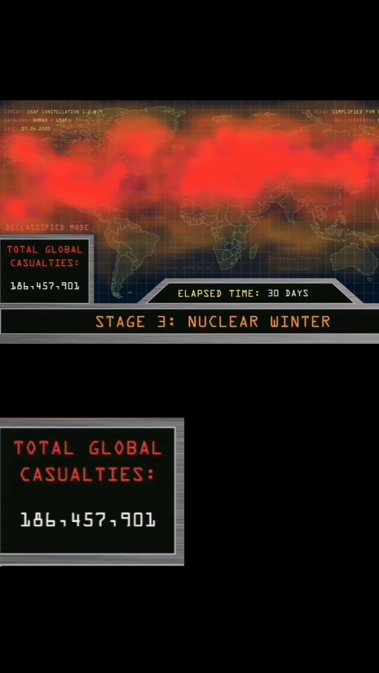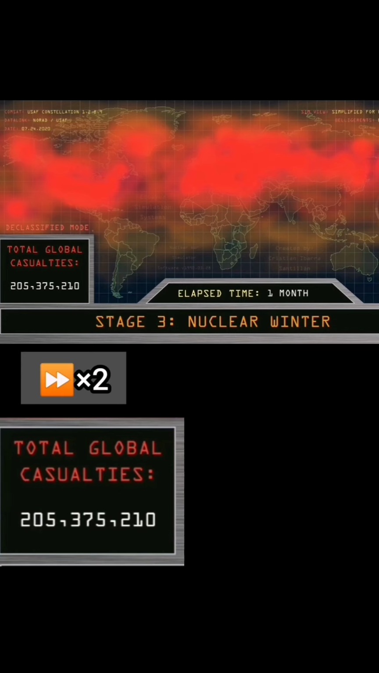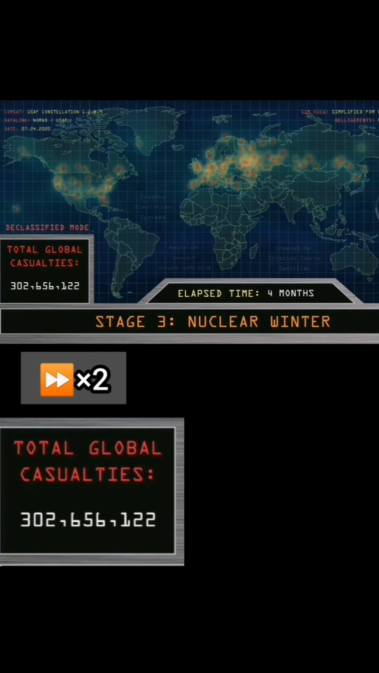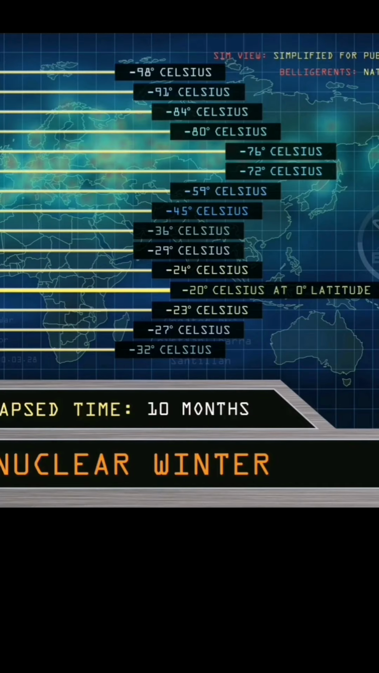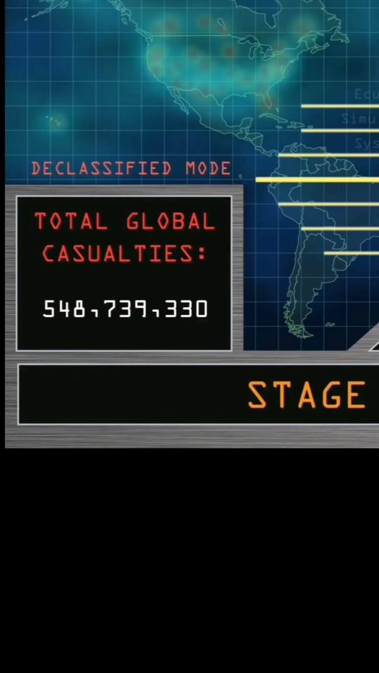Stage 3, nuclear winter. Elapsed time: 2 months, 3 months, 4 months, up to 10 months. Minimum temperature recorded, shown by degrees of latitude, in Celsius degrees. Total global casualties at 548 million people.